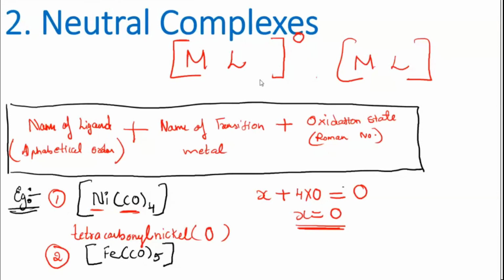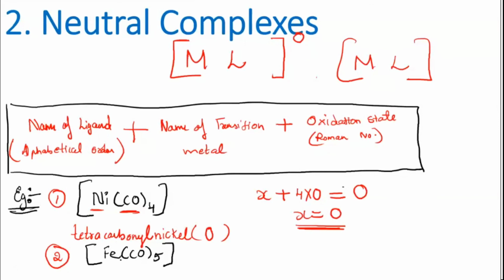You will write the normal name for this metal here. You will not write the Latin name. Some of you have given me the Latin name. Only give me the normal name of this compound.